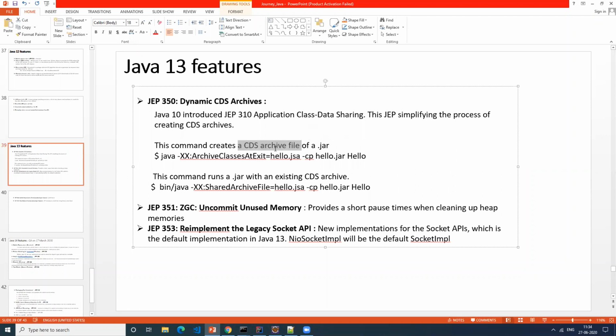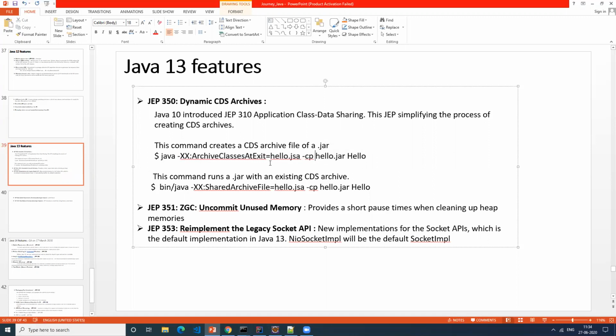Let's say I have some classes and I want to create a jar file. With this command, you can make this hello.jar file a CDS archive so that it can be used by multiple applications. That's the syntax for generating this hello jar.